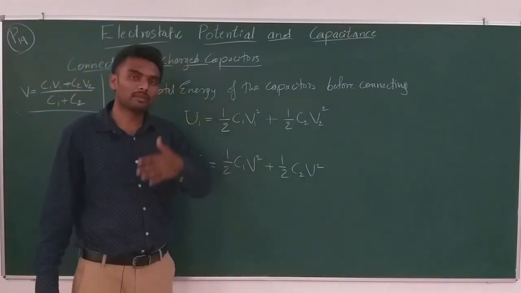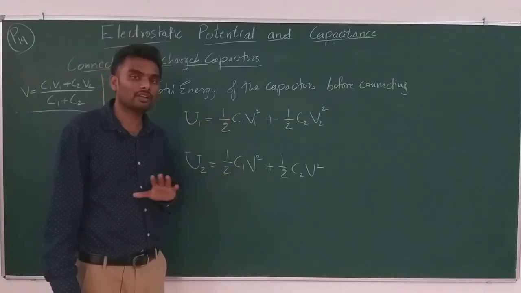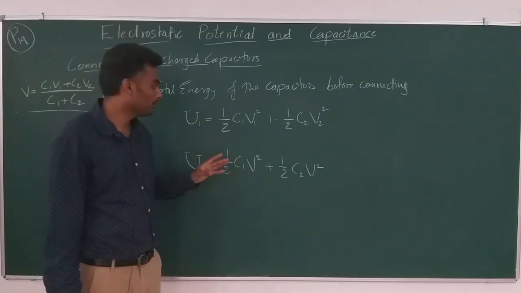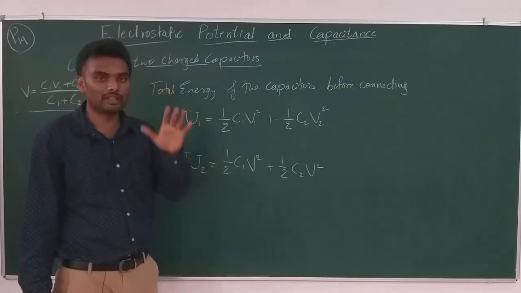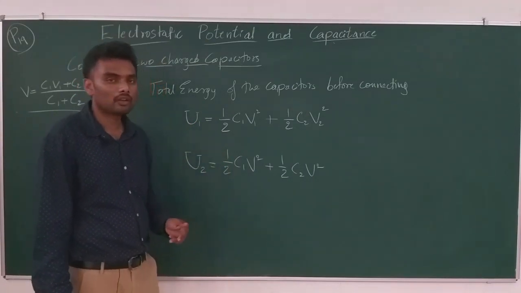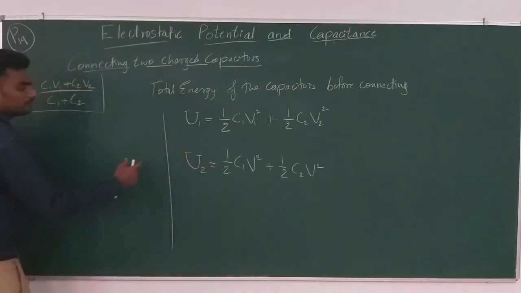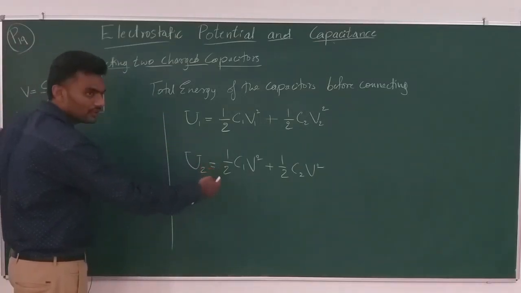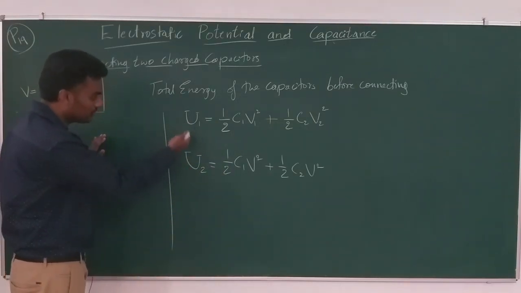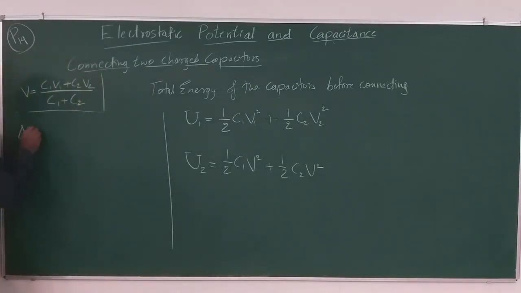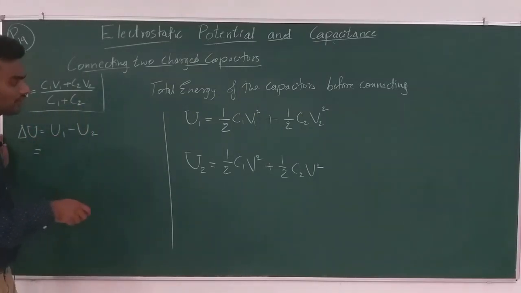None of the derivations of this session are needed for your boards. It is only the final expression that matters, but the concept has to be clear so that you can handle competitive problems. The difference of these two potential energies will give us the loss of energy, which I will call delta U. The loss of energy is equal to U1 minus U2. I will be skipping steps because the derivation is not that important.